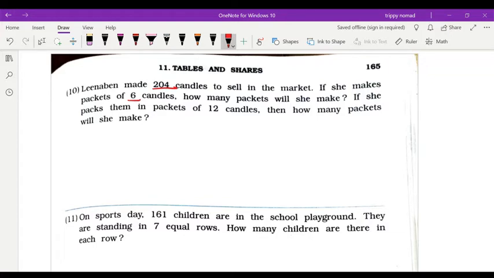Okay, और अगर वो 12 का बनाएगी, then 204 divided by 12. Okay, so first you will write total candles.